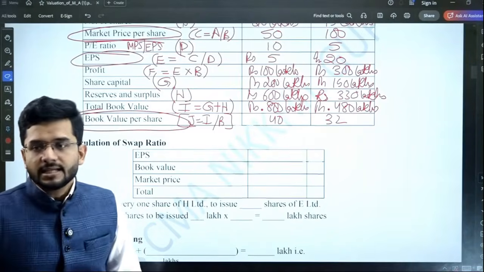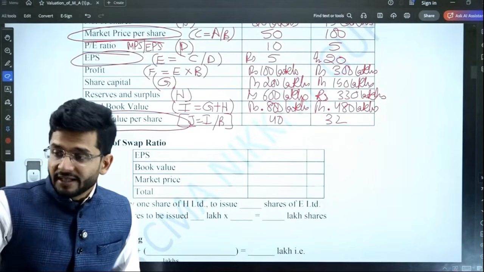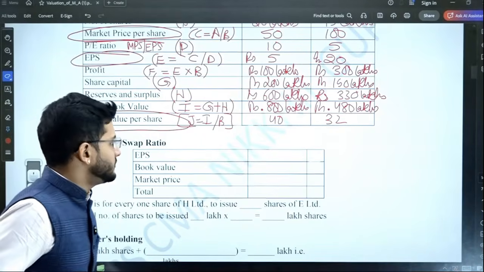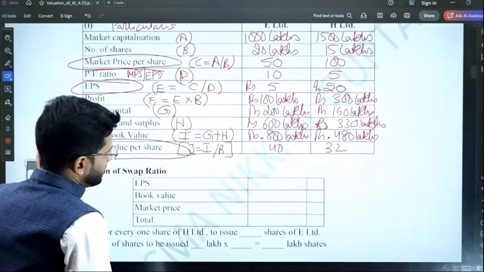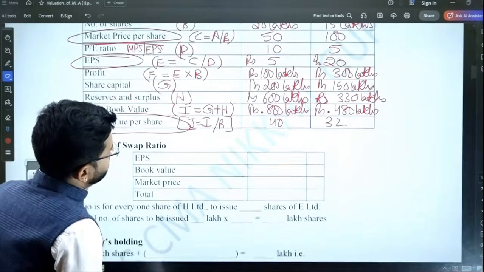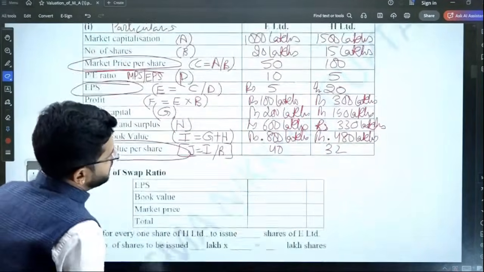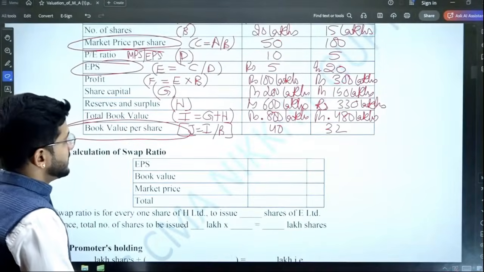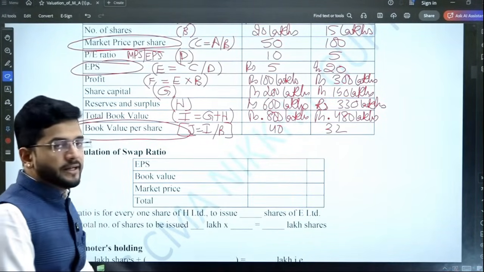Now calculation of the swap ratio. Swap ratio is to be computed, guys, and swap ratio will be a weighted average of all of these ratios. So first of all, what will be the EPS? Bidder company is E Limited, S Limited is the target company. So EPS is 5 and 20.